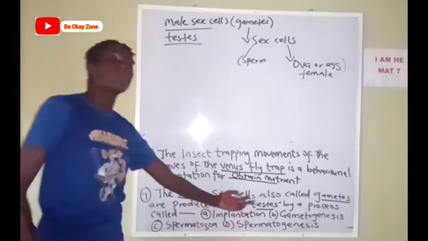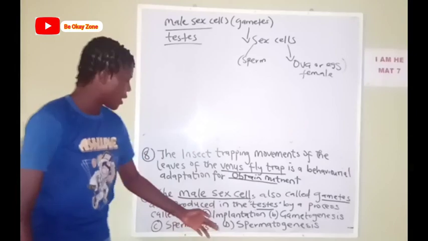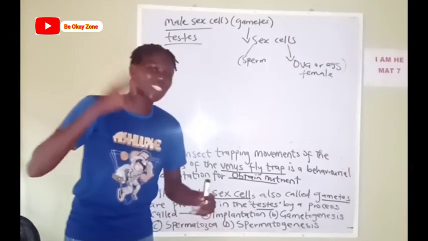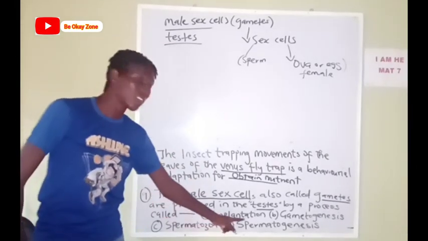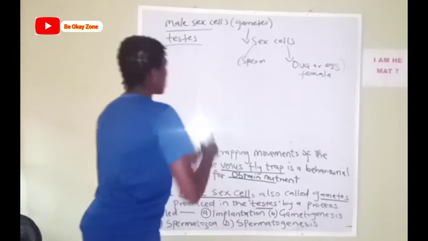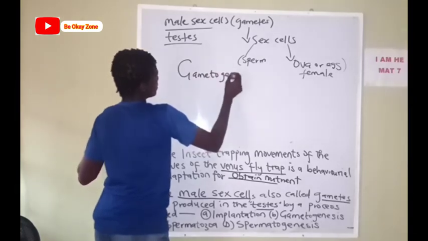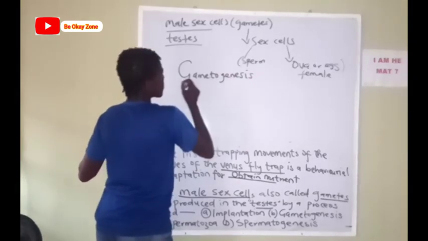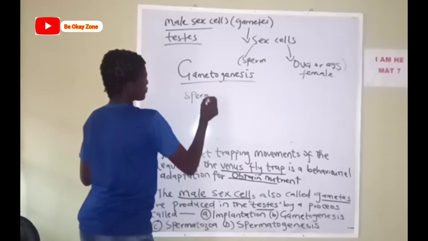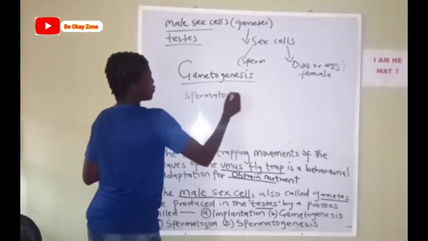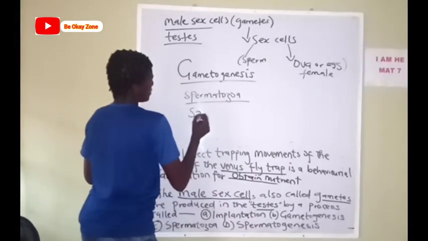implantation. I've explained implantation in my other video. It simply means the attachment of the embryo to the wall of the uterus. Okay, that is what implantation means. Now gametogenesis, let me analyze this word. Gametogenesis. Okay, we have gametogenesis, we have spermatozoa, and we have spermatogenesis.